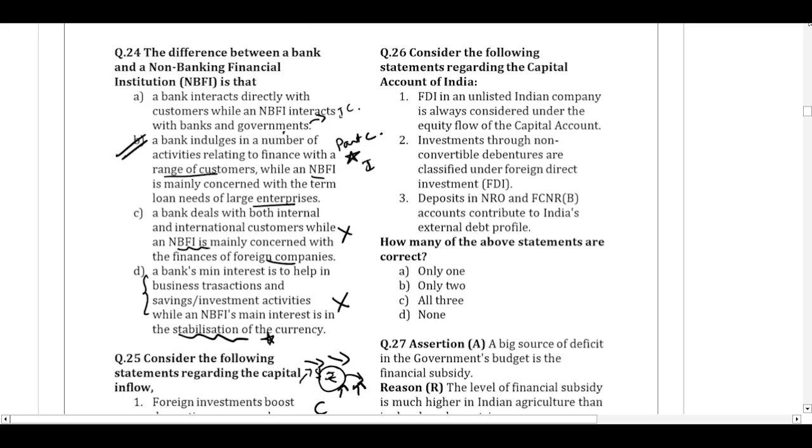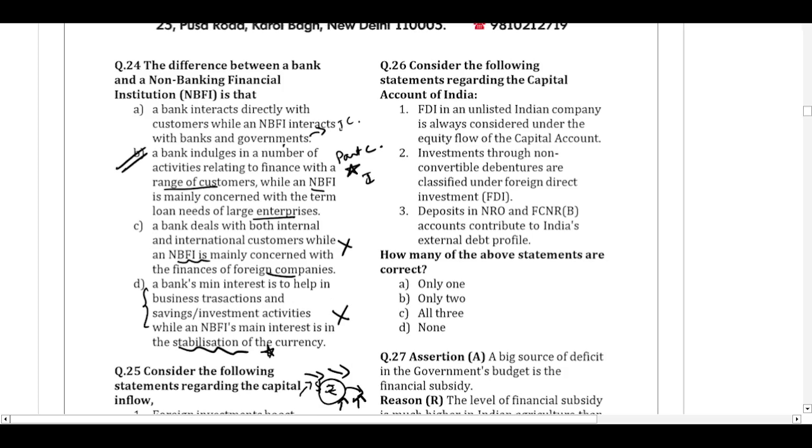Next, moving on to question number 26. Consider the following statements regarding the capital account of India. Statement 1. The FDI in an unlisted Indian company is always considered under the equity flow of the capital account. Statement 2. Investment through non-convertible debentures is classified under foreign direct investment. Statement 3. Deposits in NRO and FCNR accounts contribute to India's external debt profile. Statement number 1.